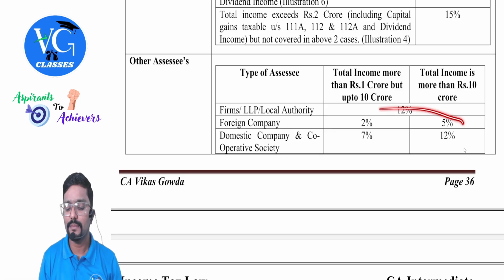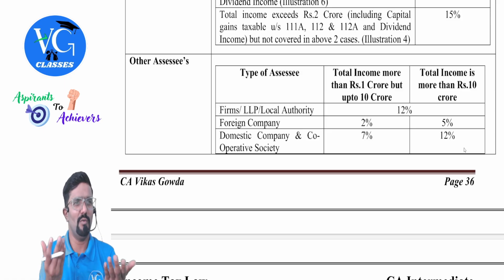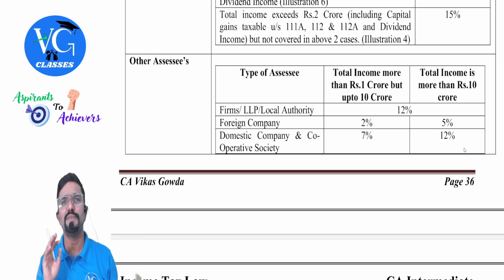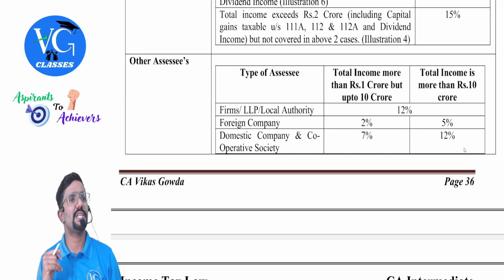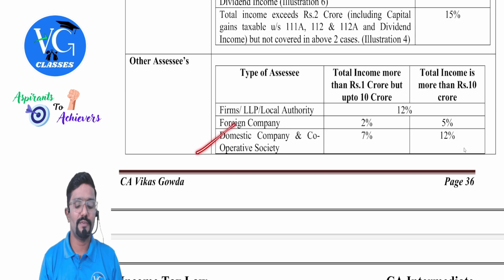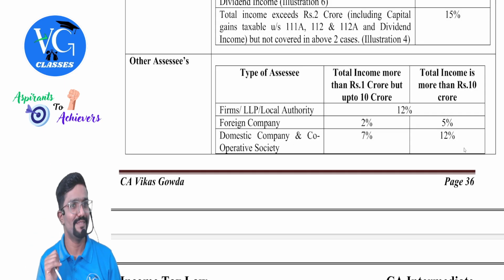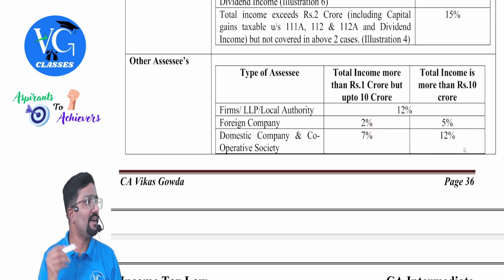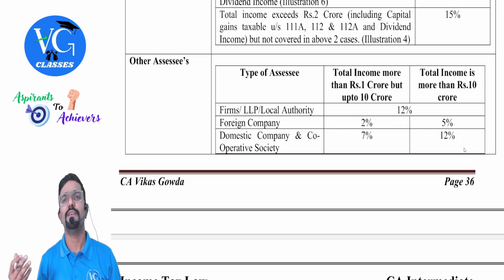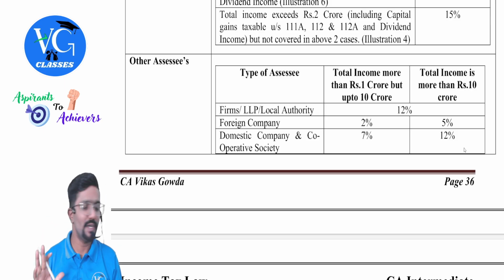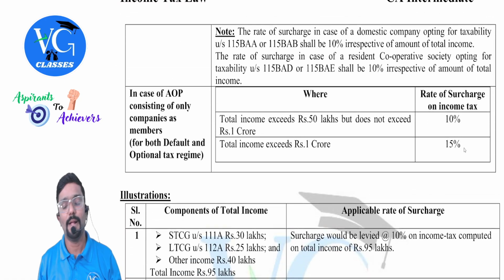Now you might get a doubt: why is the surcharge rate more for domestic companies? They are our own companies, no? Domestic means the companies which are registered in India, an Indian company. Why are they levying more surcharge? Simple logic, guys: for domestic companies, the tax rates are kept lower. That is why the surcharge rate is more. Whereas for foreign companies, the tax rate itself is already 35%, so they have kept the surcharge lower. Easy to remember: 2 plus 5, 7 plus 5, 12. Shortcut to remember.